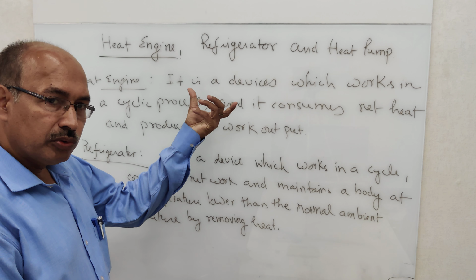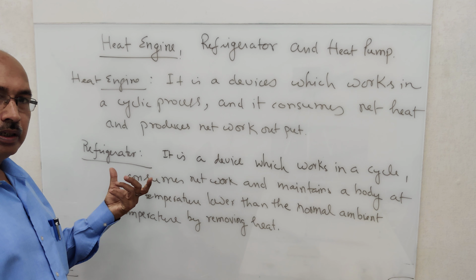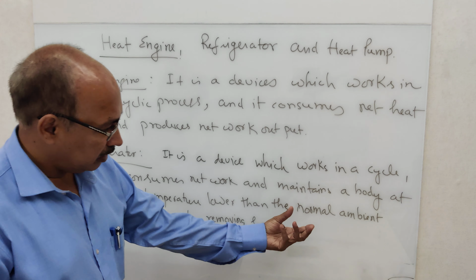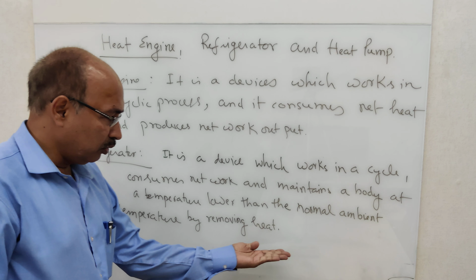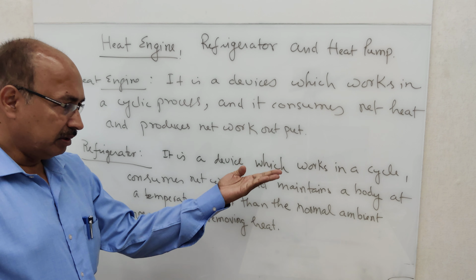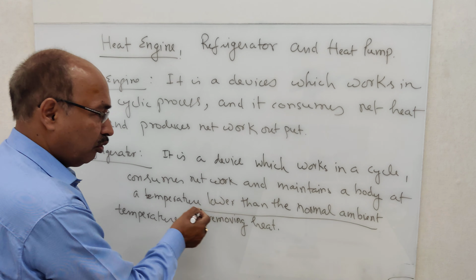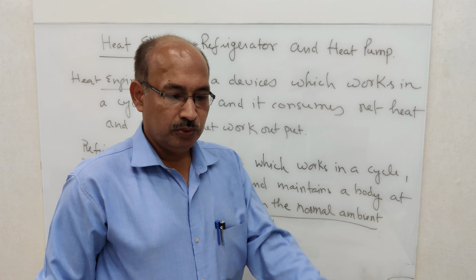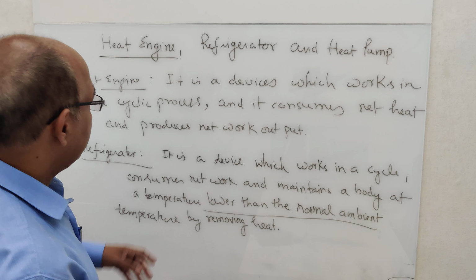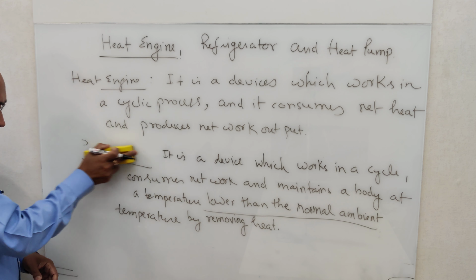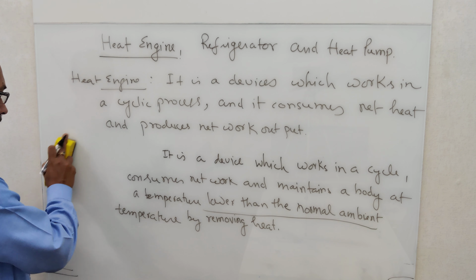Engine produces work, refrigerator consumes work, and it removes heat from a low temperature body, sends it to high temperature body, and maintains body at a temperature lower than the ambient temperature. That's the important point to understand. And the third device is heat pump.